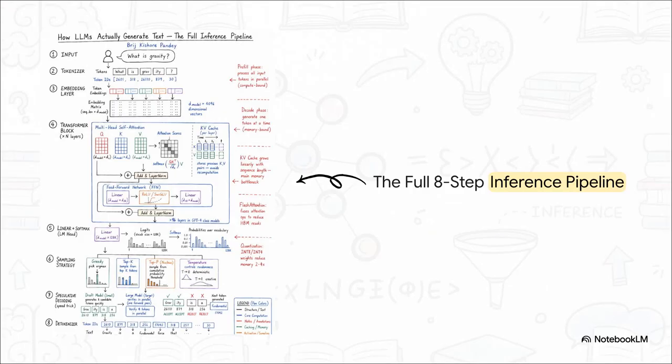Okay, let's just dive right into it. What we're dealing with is the complete 8-step inference pipeline. This is the literal journey your prompt takes through a large language model. And yeah, I know at first glance this probably looks like the wiring schematic for a nuclear submarine or something, but seriously, don't worry. We're going to demystify this whole complex architecture together. We'll track those 3 simple words, what is gravity, and follow them step by step through this exact pipeline until the AI spits out its final answer.